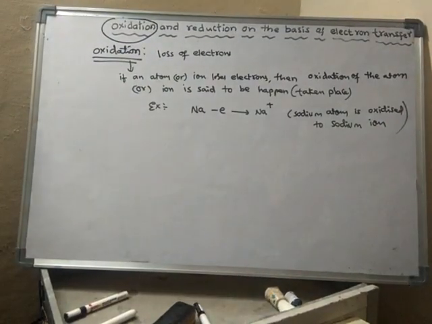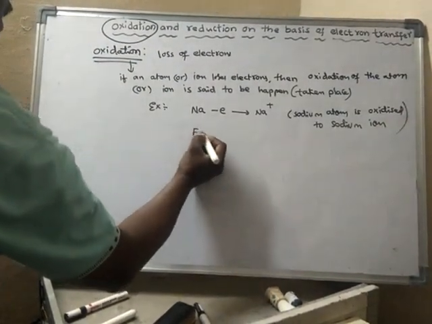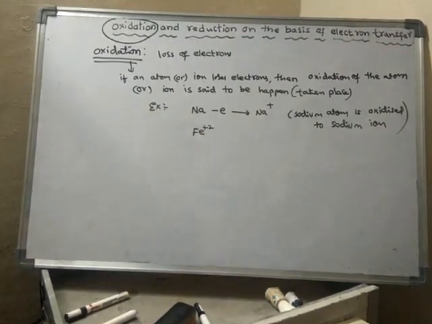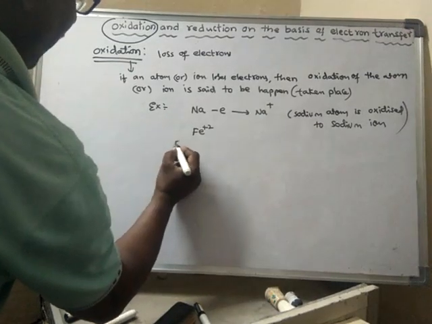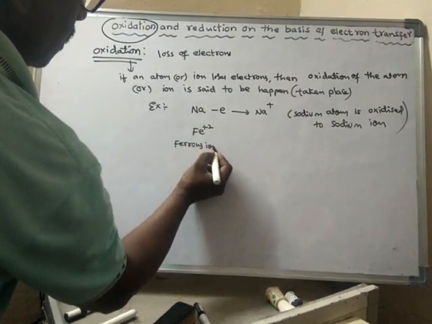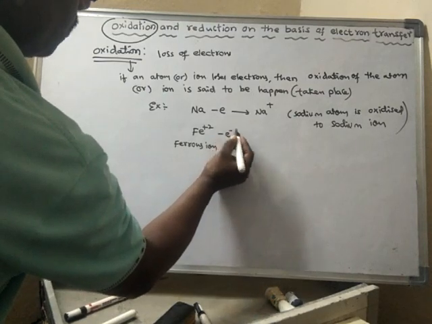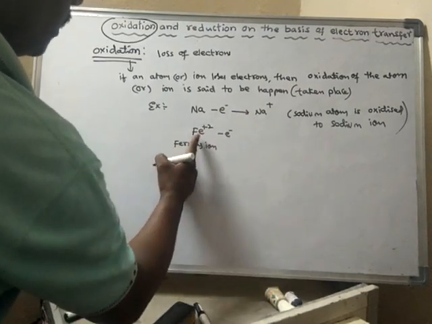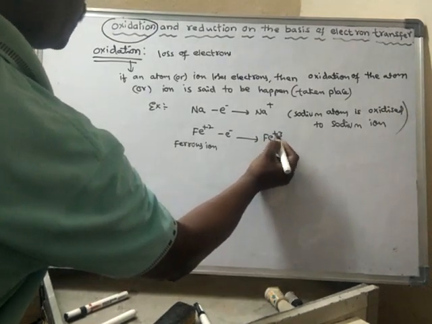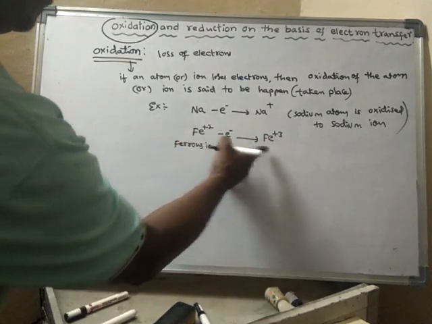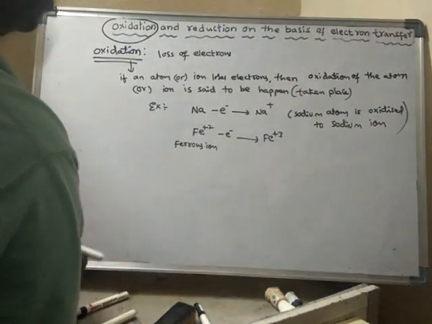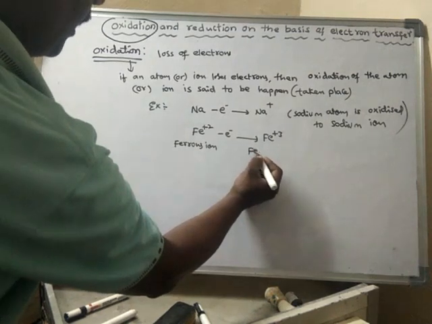Take another example. Fe2+ is less stable. It is called ferrous ion. If it loses one electron, it becomes Fe3+. That means this ion is losing an electron to form a more stable ion. This is also an ion, but more stable, called ferric ion.